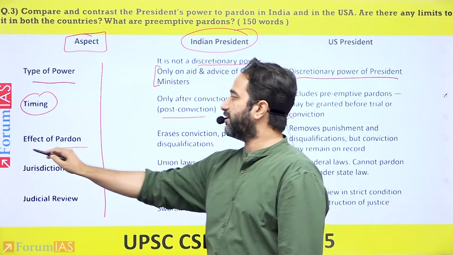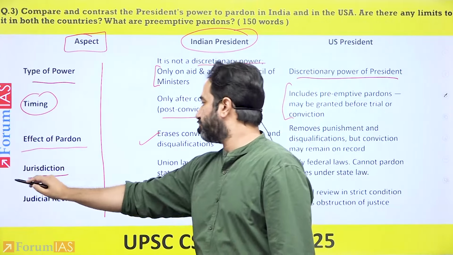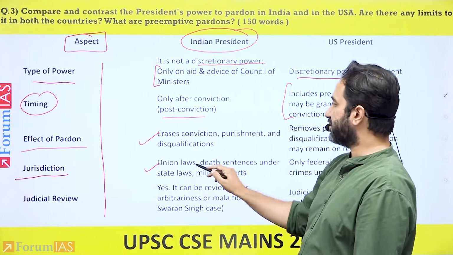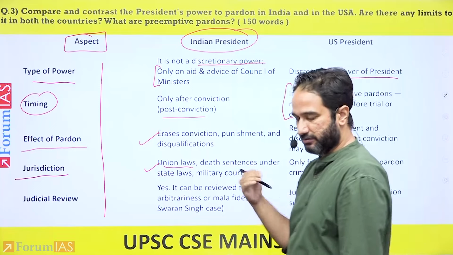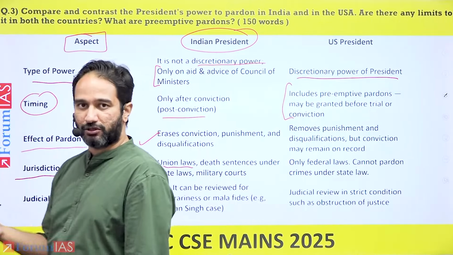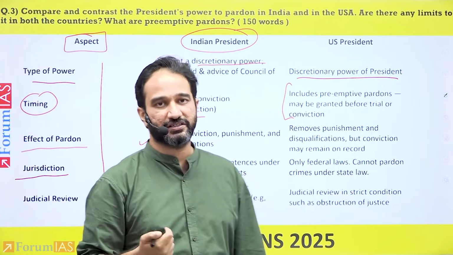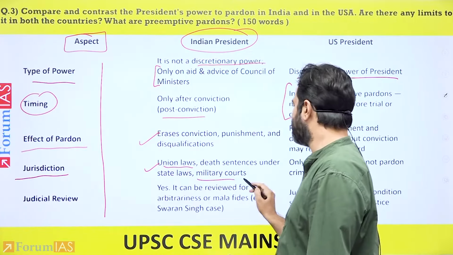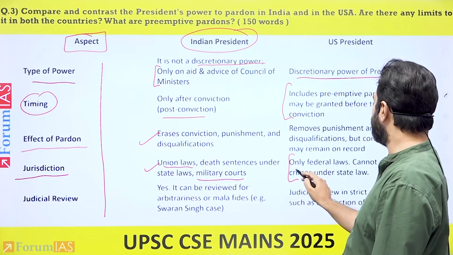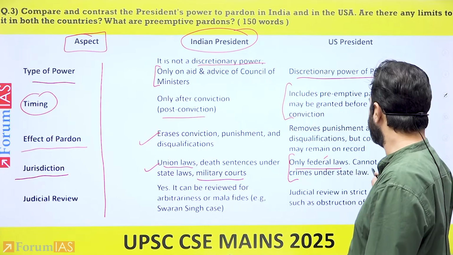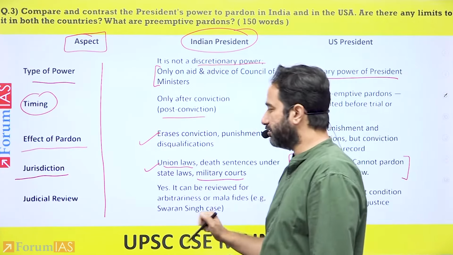What is the effect of pardon in both the countries? What is the jurisdiction? Meaning that the Indian president can apply pardon in relation to union laws. He can also pardon in relation to death sentences under state law and in relation to military courts, while the US president can only do so in relation to federal laws and cannot pardon crimes under state law.